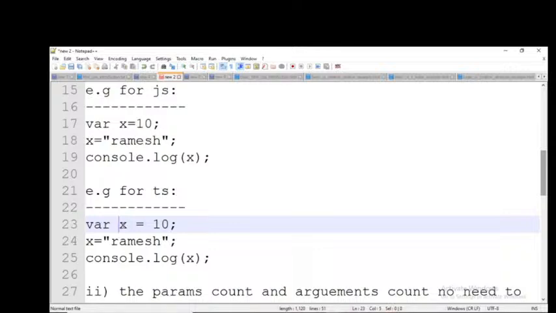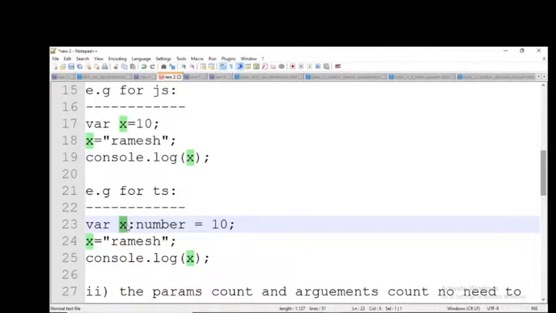Understanding? This X will become the number. So that means X colon number it will become. We need to mention the data type manually also. X colon number it will become. Okay, so then what happens? Always this X will accept only numbers as the data. Only numbers as the data.